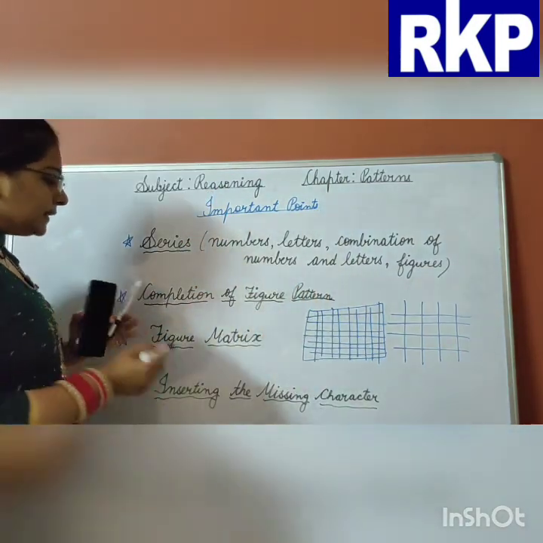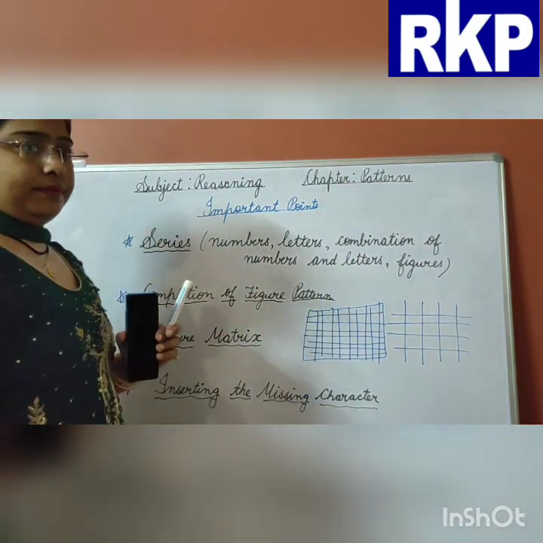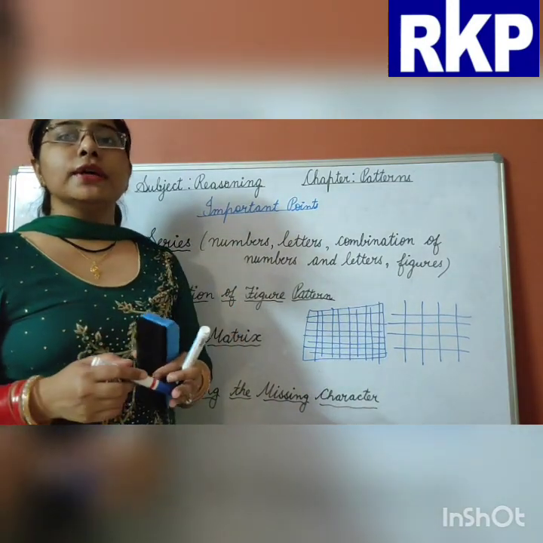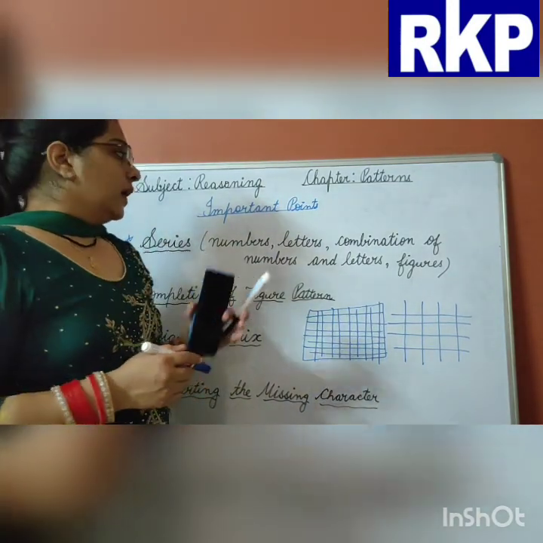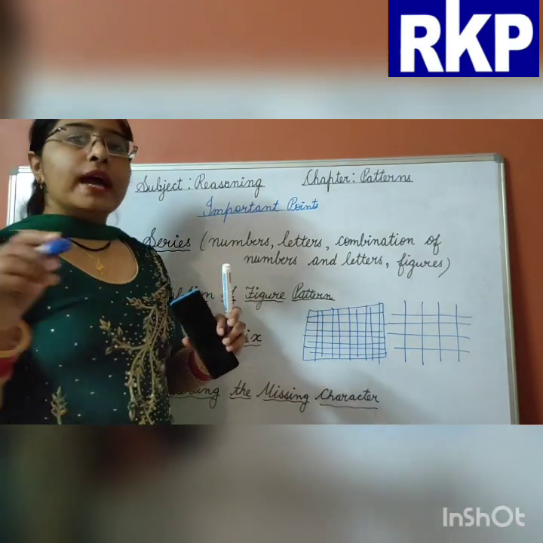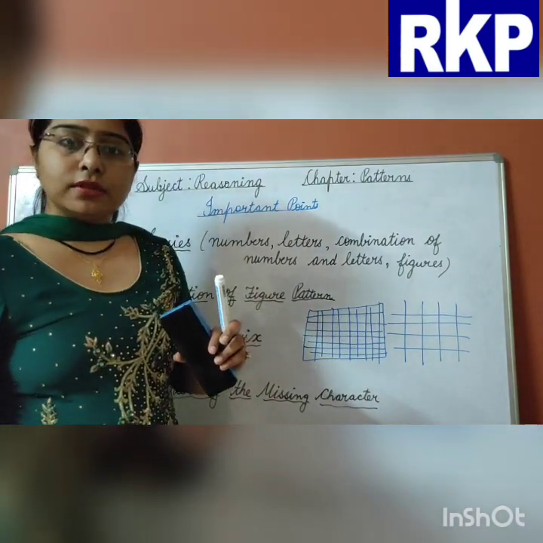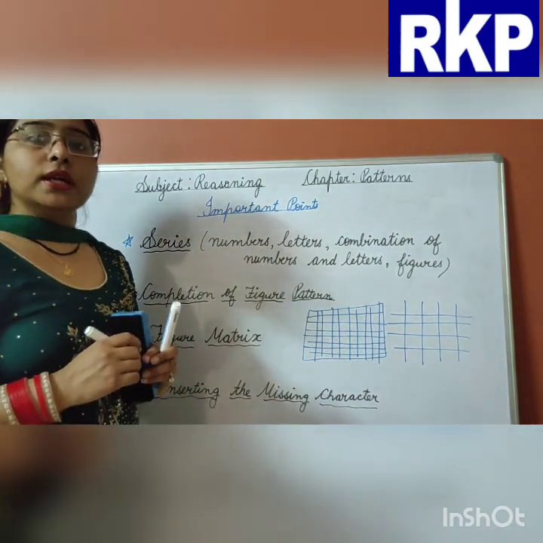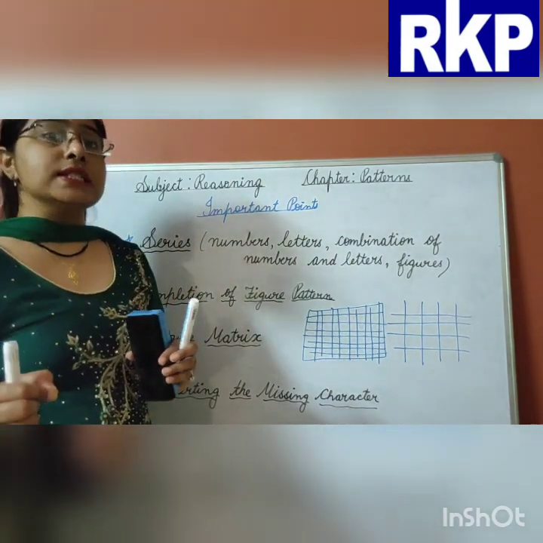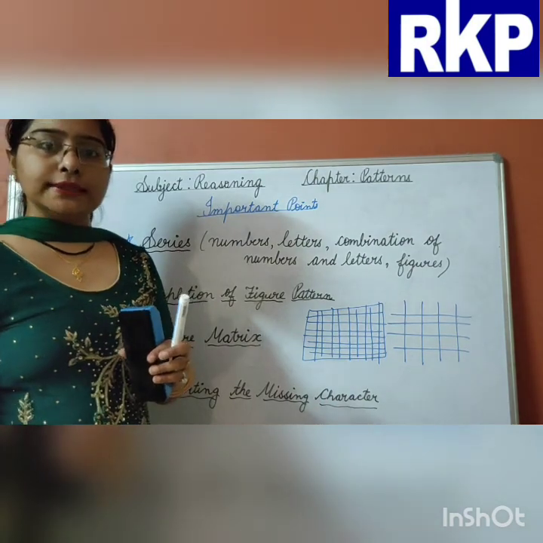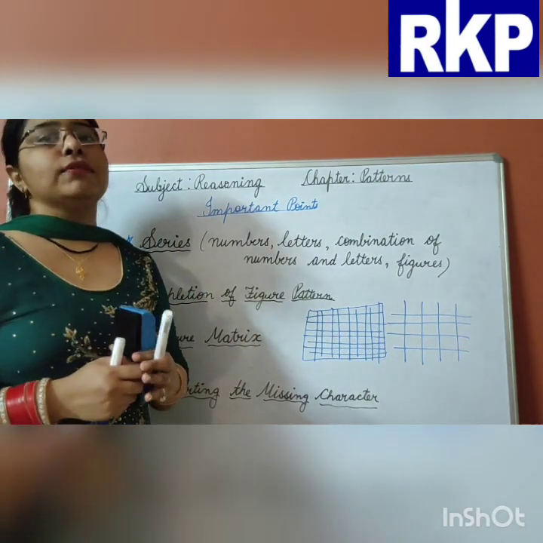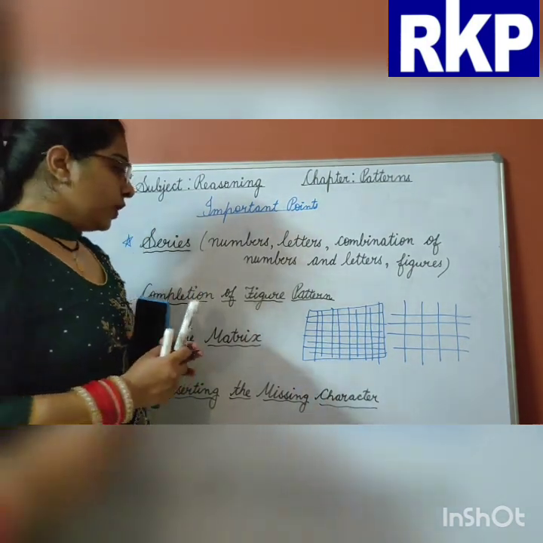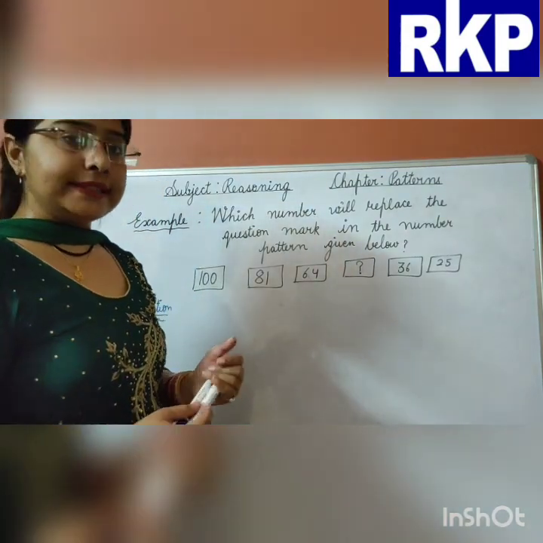Now the next is inserting the missing character. Any series is given to us. Okay. In these types of questions, we have to find out what is next. But in this type of question, we have to find out the character which is missing in the series, not at the last. In the series we have to find out. So now we will start with the examples.